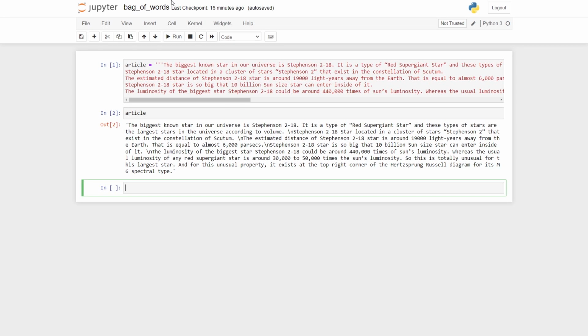What bag of words does is it takes the count of the occurrences of particular words in the entire document. So this is an article that I have taken from the internet. This is about Stephenson 218, which is actually a supergiant star, the largest observable star in our universe. Anyway, there are some lines, and these lines are divided with \n. Now we are going to perform some text processing on this to make it into numerical form for the bag of words.